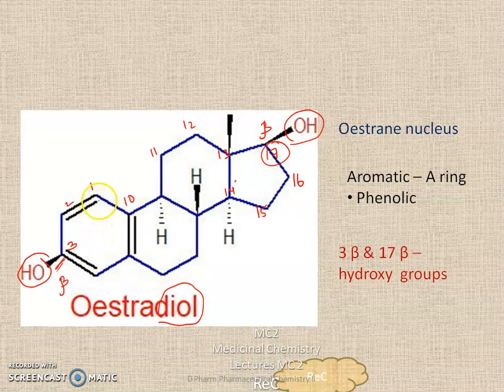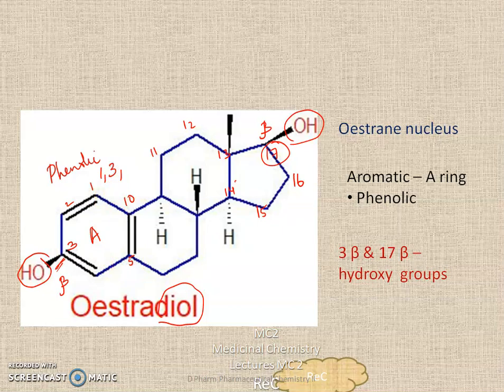And from this structure, you can understand that this first ring, the A ring, is aromatic. That is, it is a benzene ring. So it is an aromatic compound and it contains a hydroxyl group. So this ring A is phenolic. But in the naming, you don't represent it as a phenolic. It is taken as a normal unsaturated compound. So the double bond is present at the first position. The second double bond is present at the third position, and the third one is present at the fifth position.